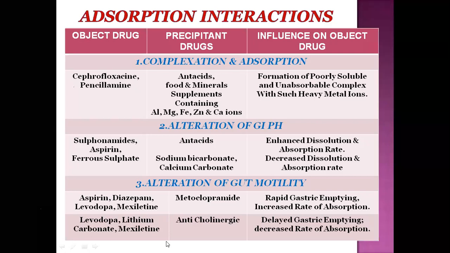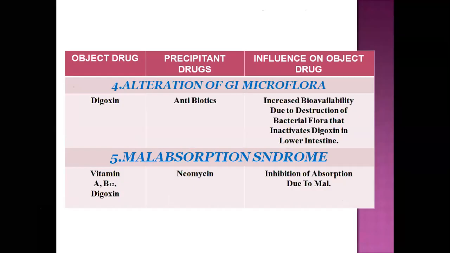Another mechanism of absorption interactions is alteration in the GI microflora. The object drug in this type of mechanism, for example digoxin, is generally given with antibiotics.